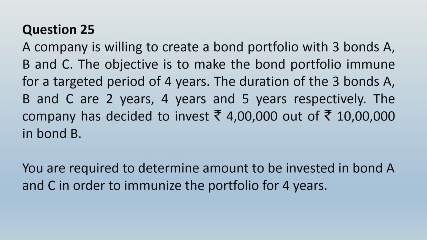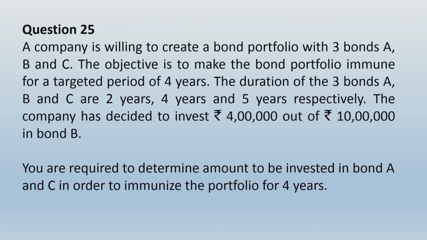So now friends, what is something different in this question? You have 3 bonds to be included in the portfolio. Other things as usual, what you just need to do is find the weights of bond A and C, because the weight of bond B you can identify directly with the information given in the question.